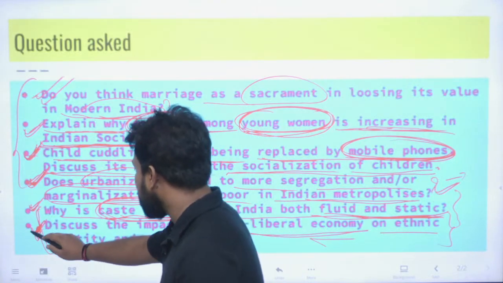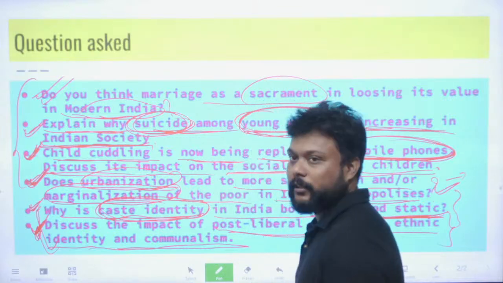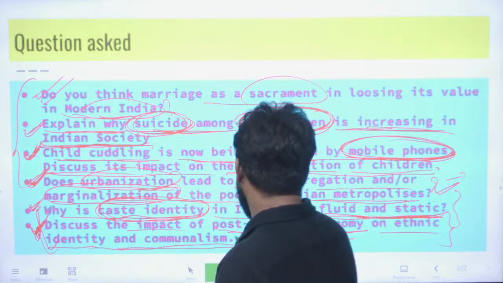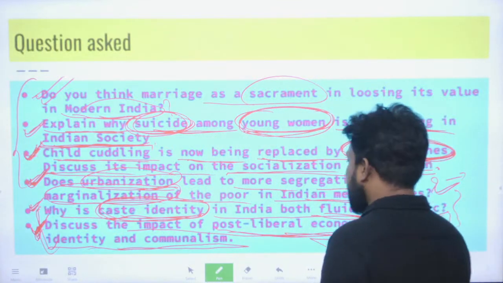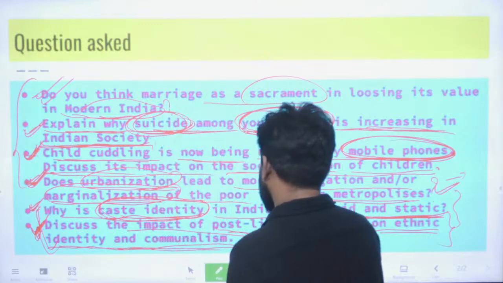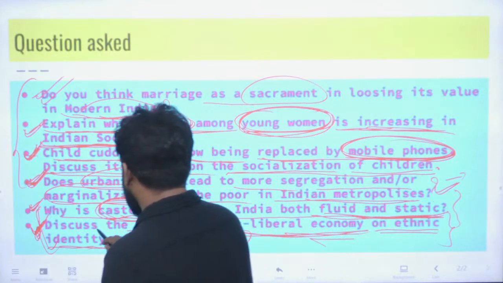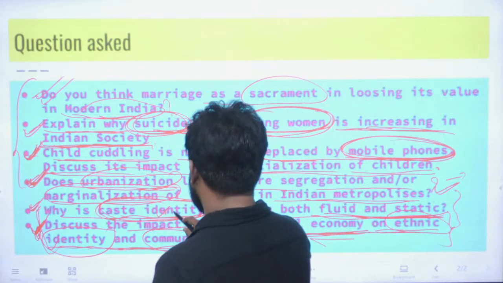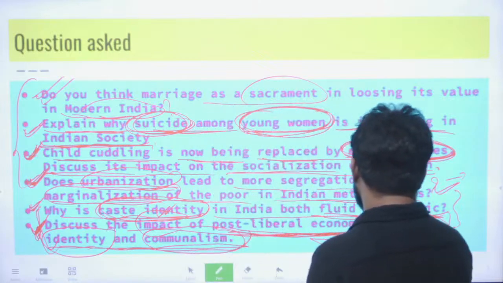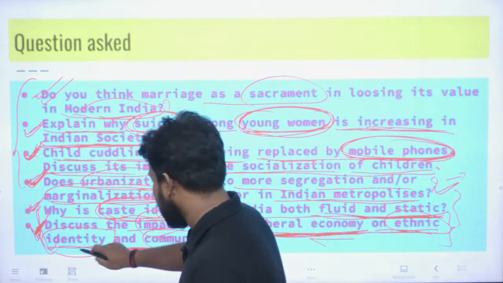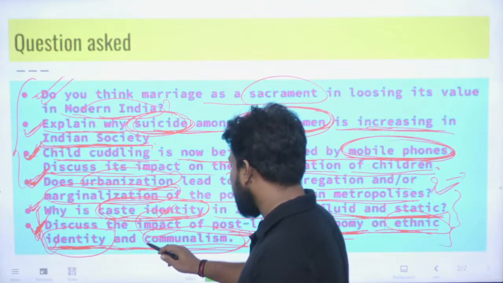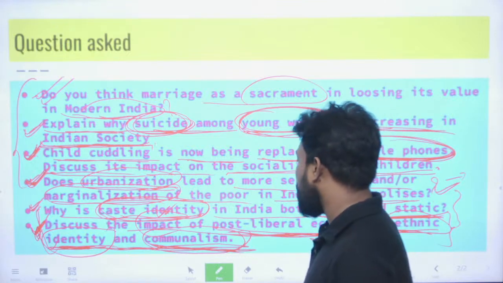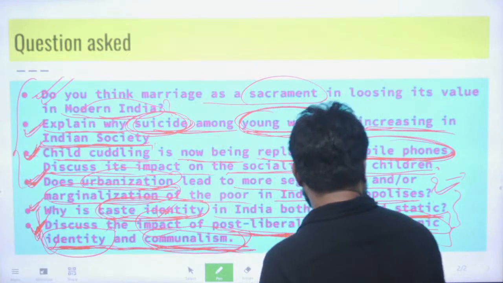The last question of the series, the sixth question from Indian society in GS1, is: discuss the impact of post-liberal economy on ethnic identity and communalism. It means we have to analyze the impact of post-liberal economy on ethnic identity. India is made of multiple ethnic communities, and the question is what is the impact of the post-liberal economy on ethnic identity and communalism.